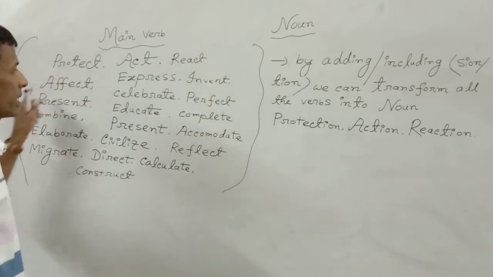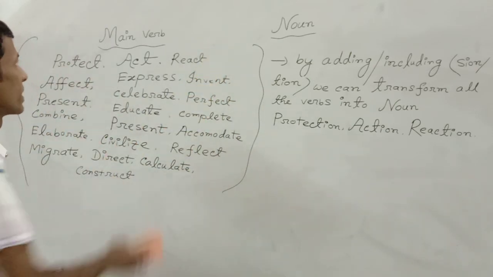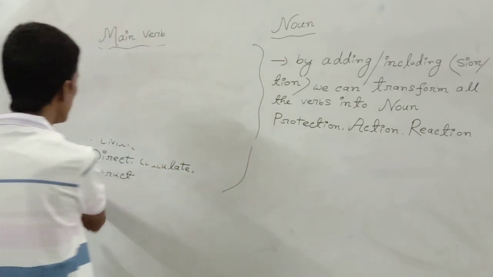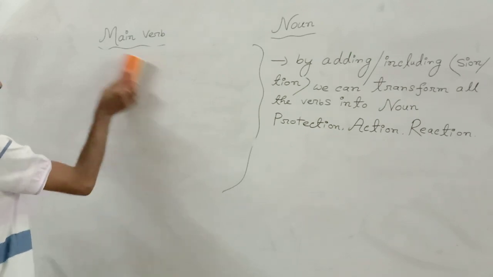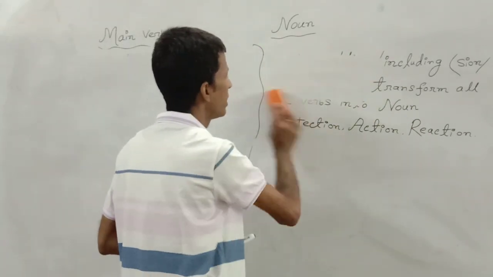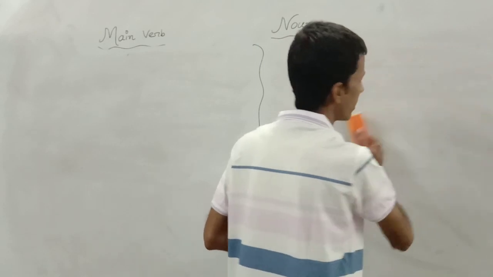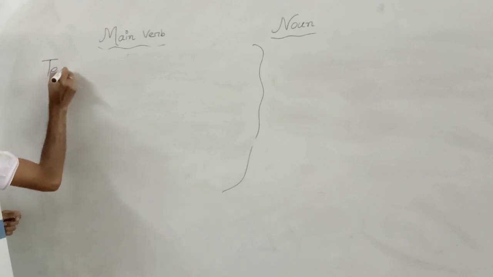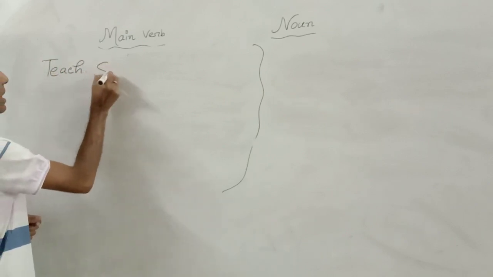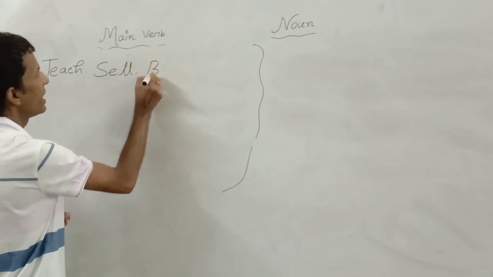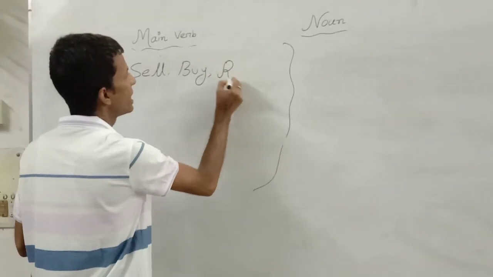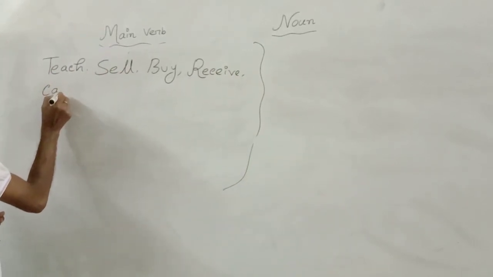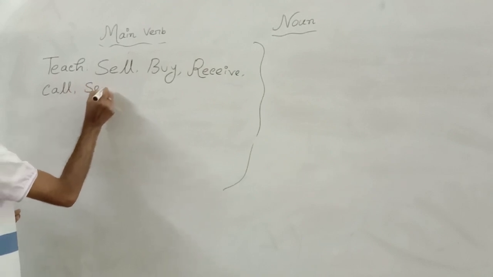Now I am going to efface all of these verbs. Main verbs can also be transferred into noun by adding er or ing. Like teach will be transferred into teacher. Teach, sell, buy, receive, call, send.